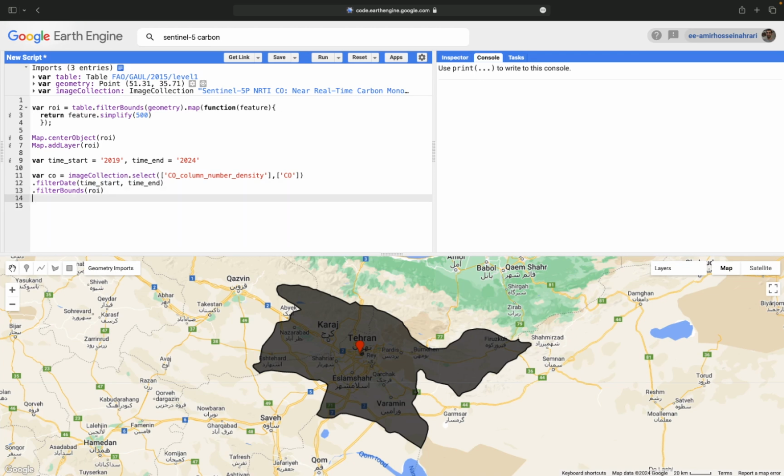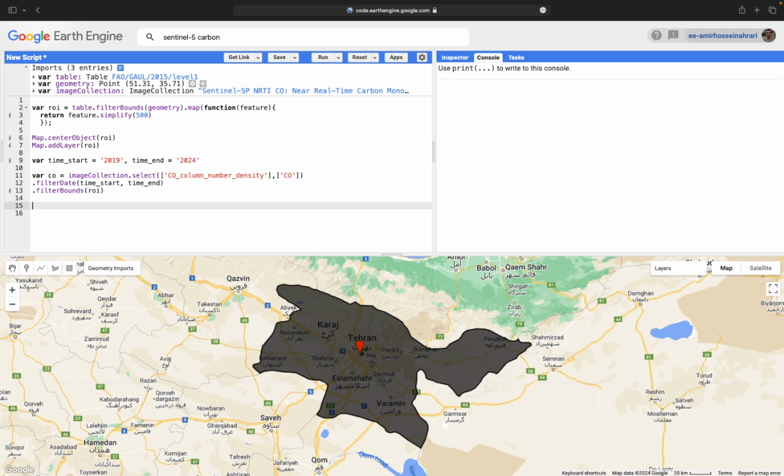So this data is available with daily temporal resolution, and it is also very good for continuous monitoring of air pollution over urban areas.